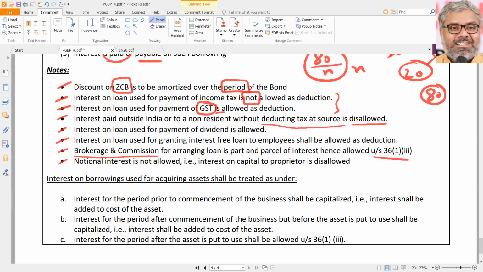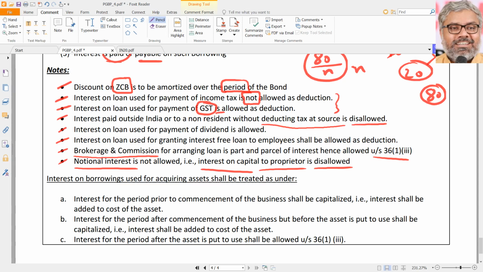But what is not allowed as deduction is notional interest, which we know that. For example, interest on capital to the proprietor. That is disallowed. So only disallowed things, if you remember, remaining things you can generally understand and remember also. Interest on loan taken for payment of income tax, not allowed. Notional interest, not allowed. Interest paid outside India or to a non-resident without TDS, not allowed. That's all. Remaining interests are all allowed.